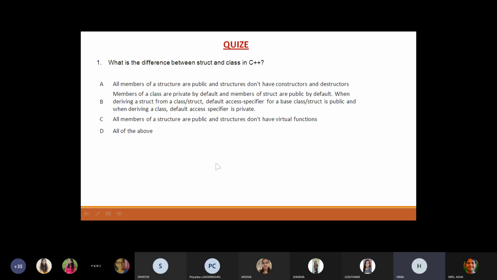That means here security matters. There is nothing much different between a structure and a class. The most important thing is security. A structure is not secure and cannot hide its implementation details from the end users, while a class is secure and hence can hide the details from the end users. So this is the difference, and hence the answer is option B. Next question.